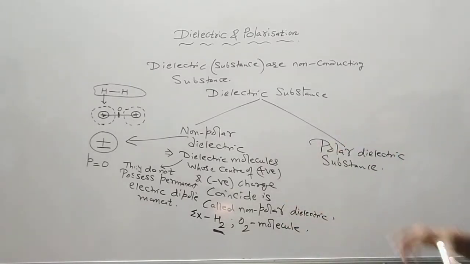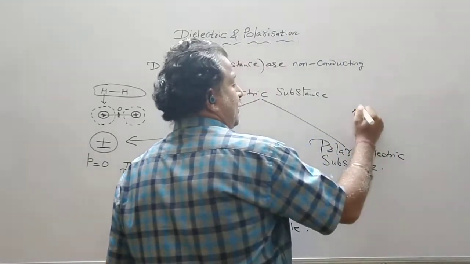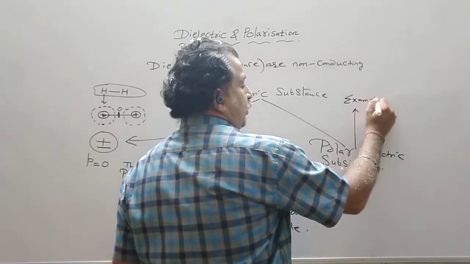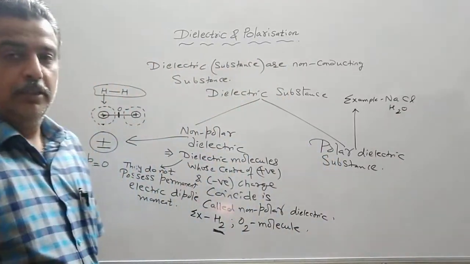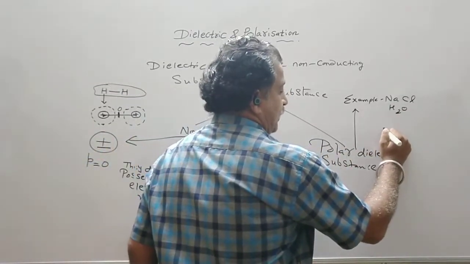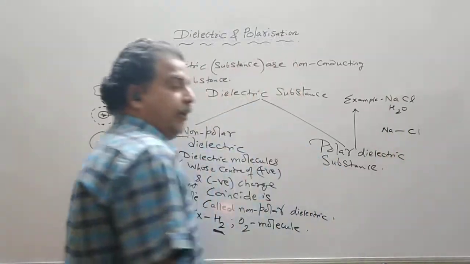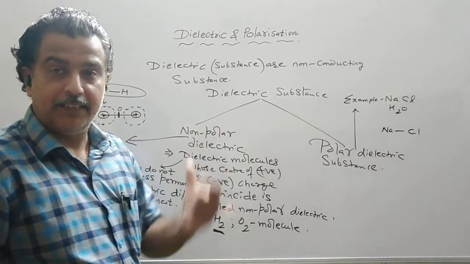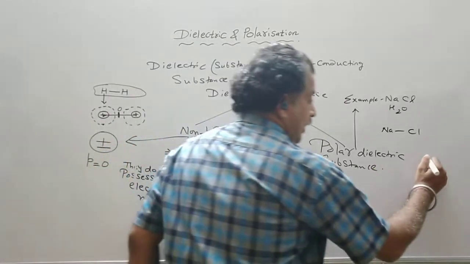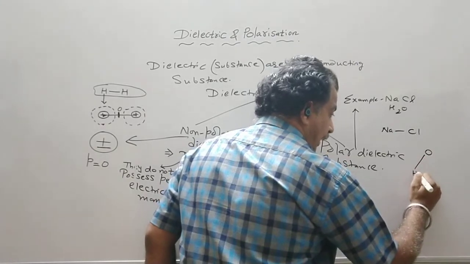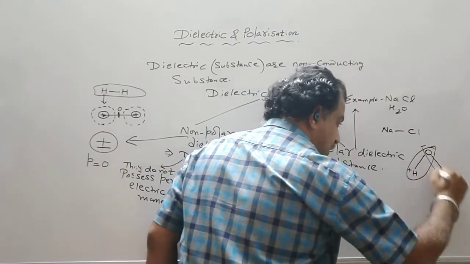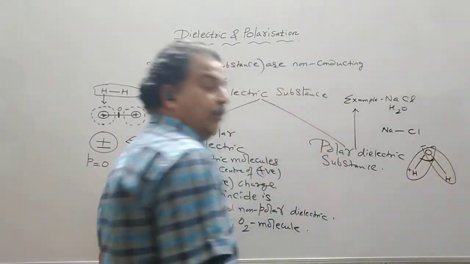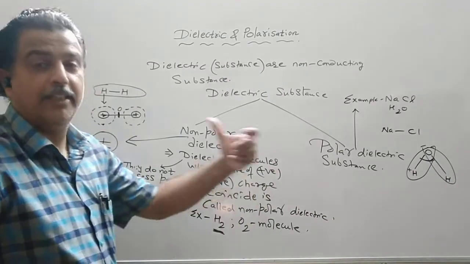Then we have polar dielectric substances. Let us first give the examples: NaCl, H2O. We know that in NaCl, this is Na, this is Cl. They form a bond and are separated by a finite distance, so it is an electric dipole. Similarly water: O, H, H. This is one dipole, with the negative charge here and the positive here. This is another dipole, and there is some angle between them. So again it is a dipole.